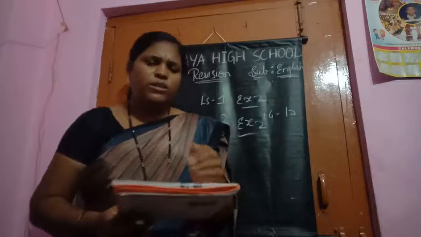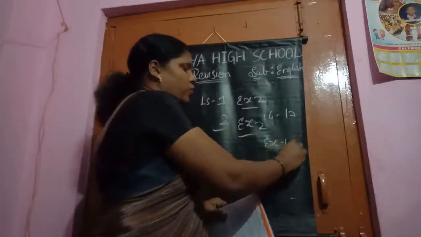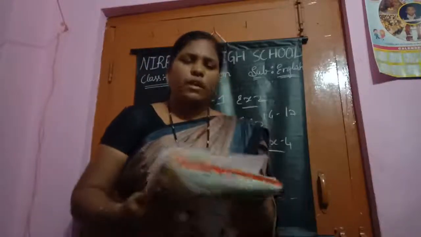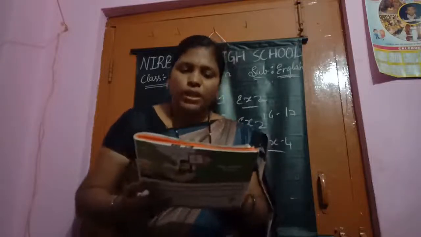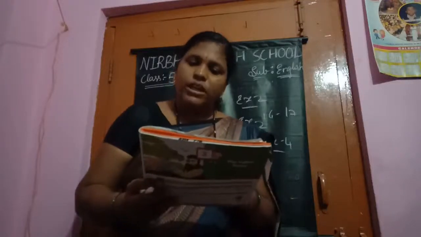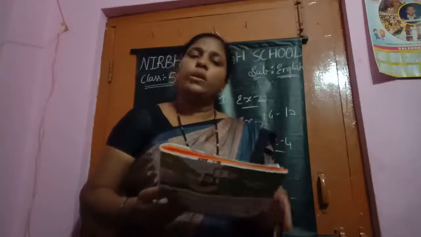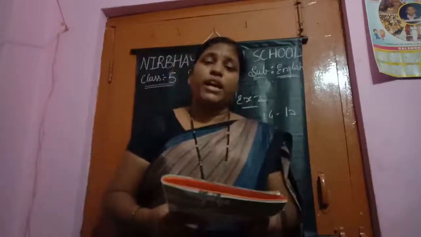Okay. Now coming to the exercise 4 question answers. Exercise 4. Very easy, children. You can write your own answers for this. Write about one positive thing that we can learn from Lexi. Do you think it is good to have a pet? Give reasons for your answer. Understood, children? These 2 question answers you learn yourself. You know you are in 5th class. You can write and read yourself.